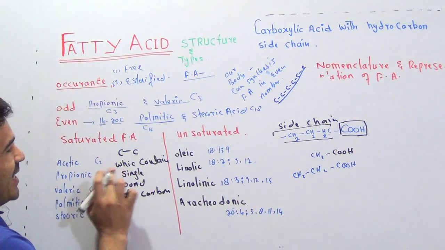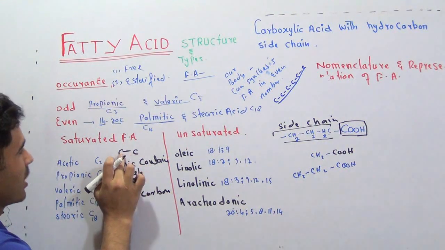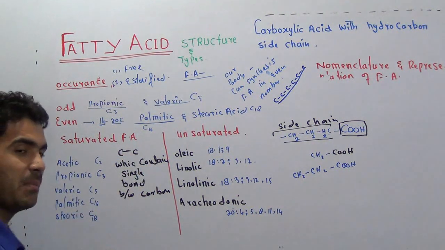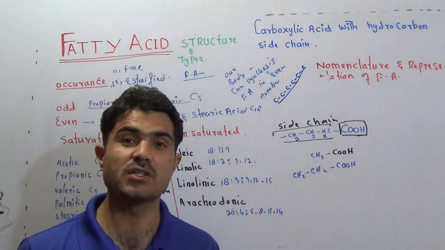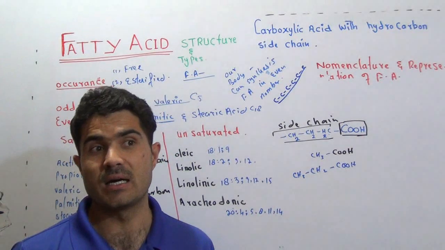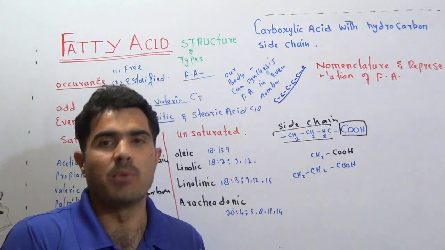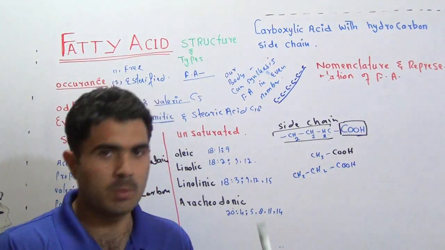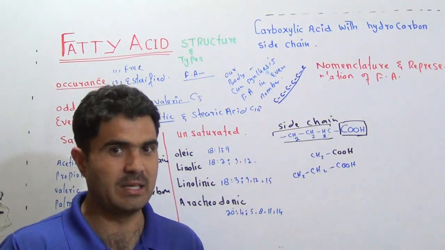So there is a single bond between 2 carbon, that is a saturated fatty acid. Remember, I never saw any fatty acid which contains a triple bond between two carbon. Mostly there is a double bond, right? However, one double bond, two double bonds, three double bonds, four double bonds are possible, but a triple bond is not possible in fatty acids.